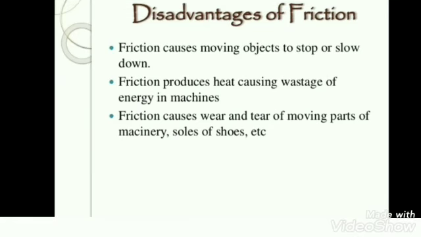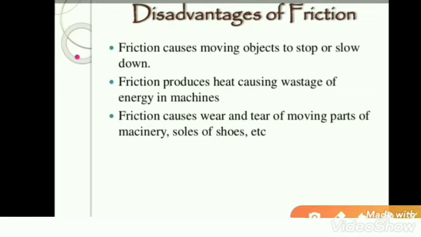What are the main disadvantages of friction? Friction causes moving objects to stop or slow down. Friction produces heat, causing wastage of energy in machines. Friction causes wear and tear of the moving parts of machinery, soles of shoes, etc.